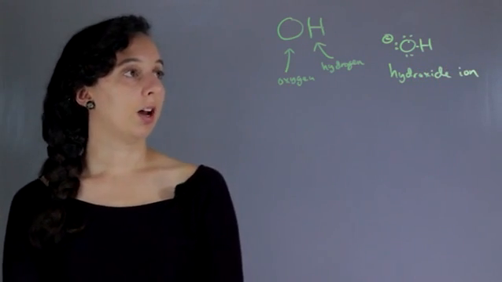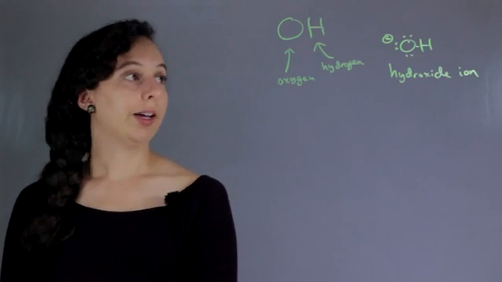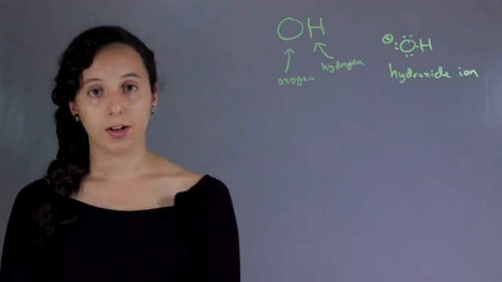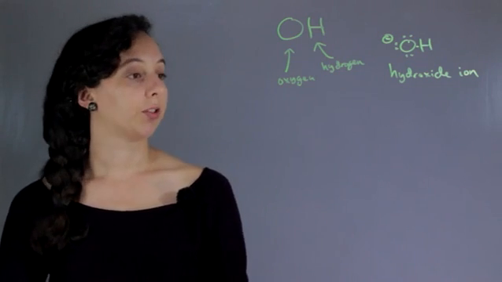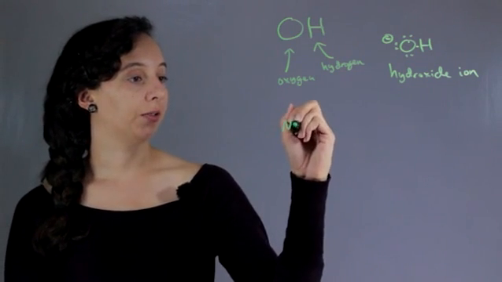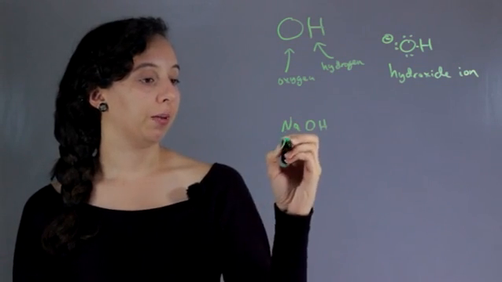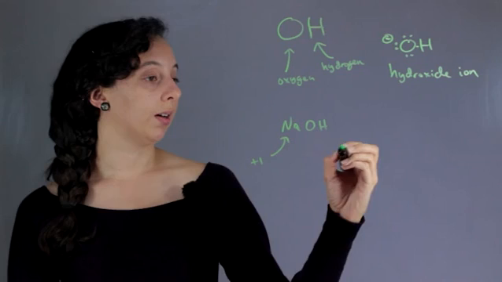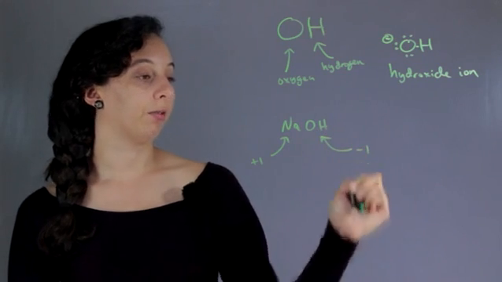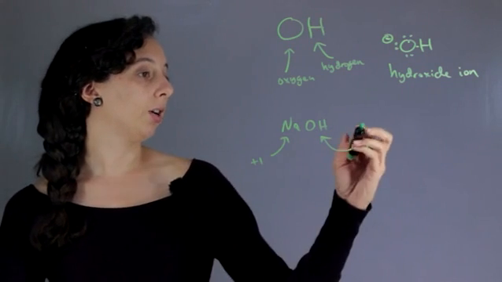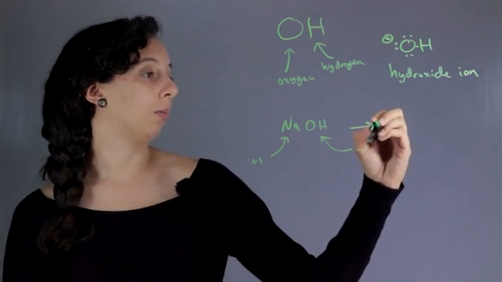So what does this mean? Well, it means that it will prefer to bond with positively charged ions. So a lot of the times you may have heard of sodium hydroxide. And this sodium has a charge of +1, and this hydroxide has a charge of -1. And so they are attracted to each other, they come together. And hydroxide is also a very strong base.